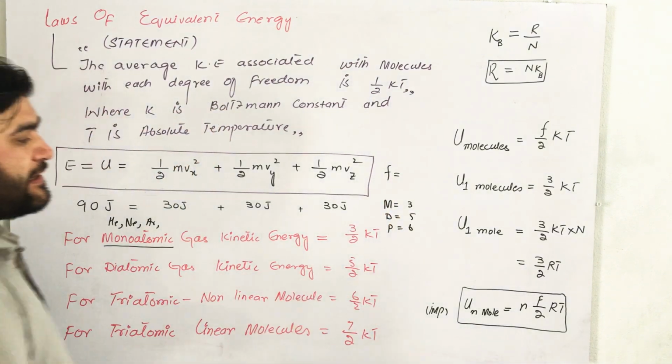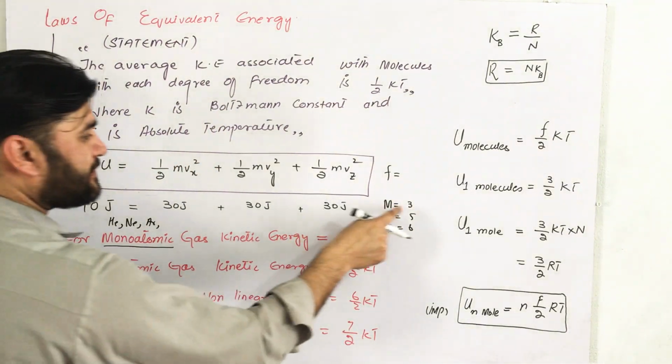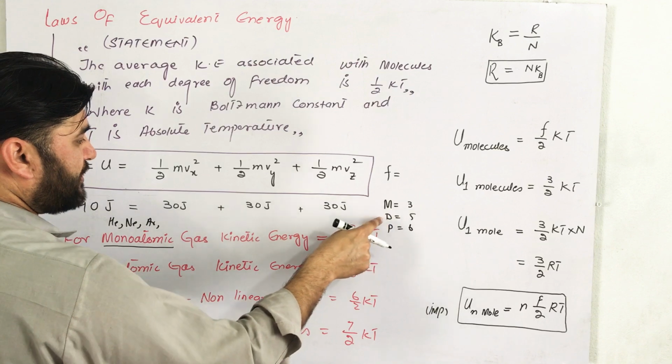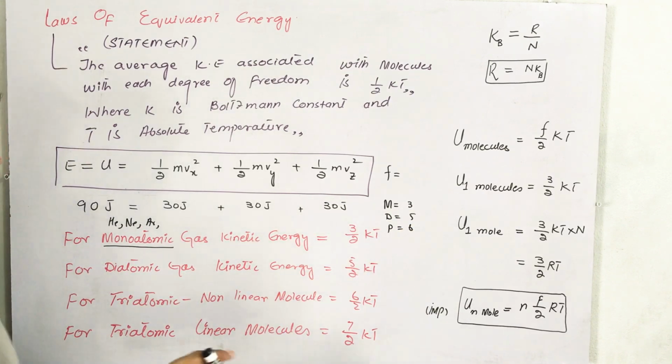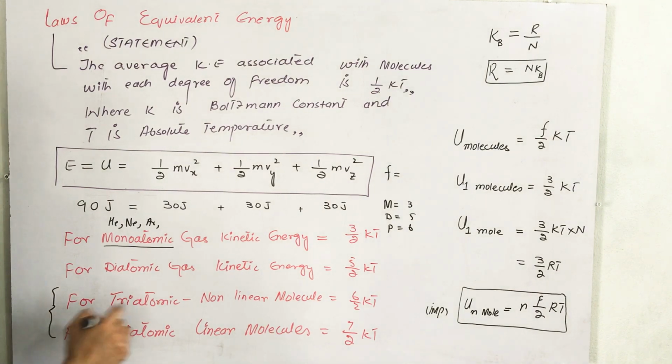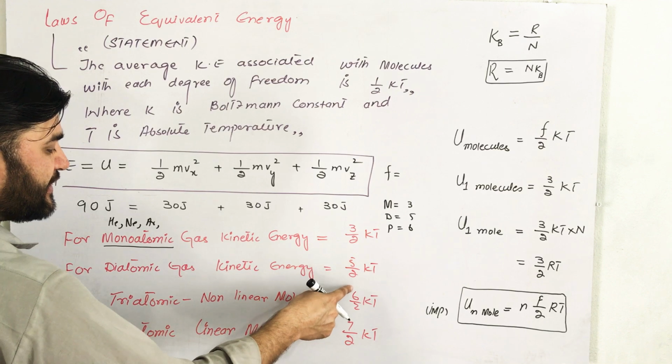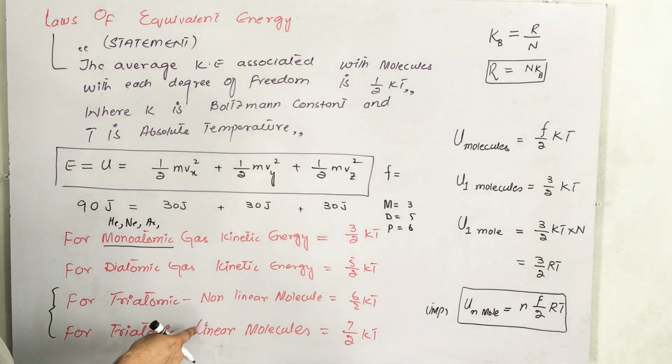In the previous lecture we have studied that for monoatomic the degree of freedom is 3, for diatomic 5, and for polyatomic 6. Polyatomic can be of two types, one linear and one non-linear. For non-linear the degree of freedom is 6, and for the linear molecule for polyatomic it is 7.